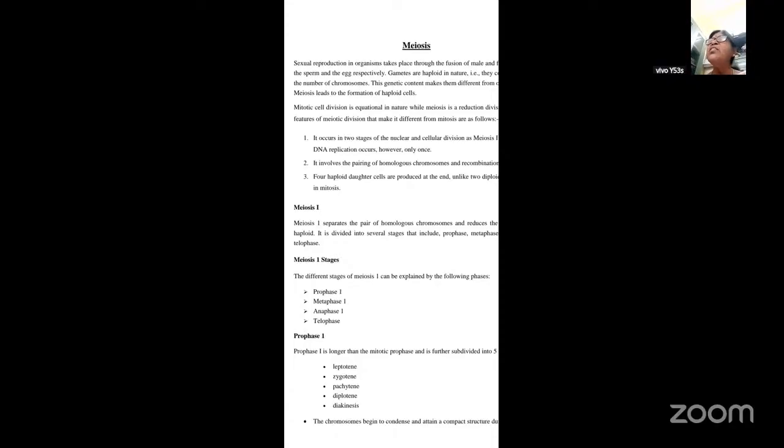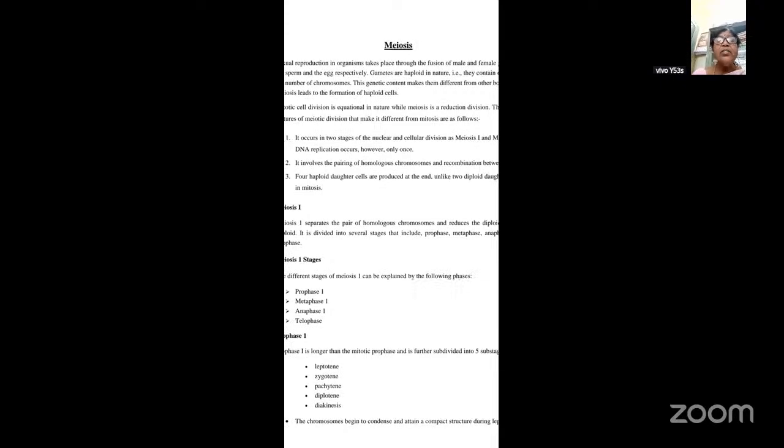One major difference is that meiosis occurs in the sex cells, and it gives rise to the haploid number of chromosomes. Now let's see one by one what the differences are. It occurs in two stages of nuclear and cellular division, which we call meiosis 1 and meiosis 2. So meiosis is of two types: one is called meiosis 1 and the other is called meiosis 2.